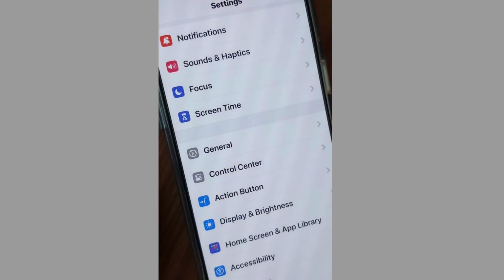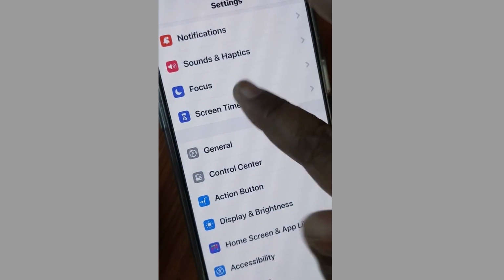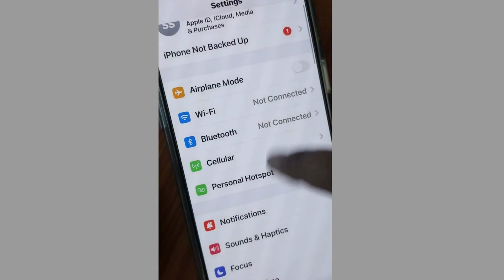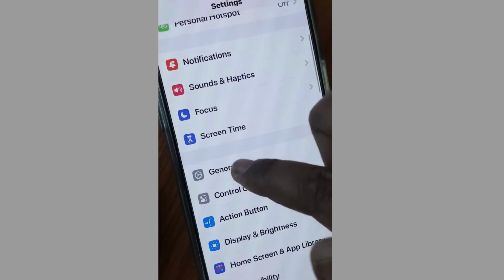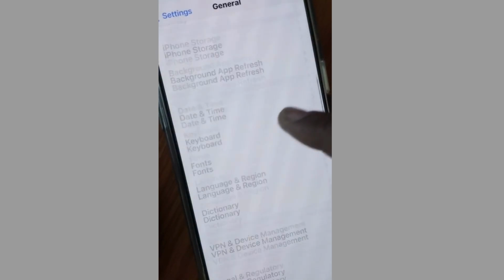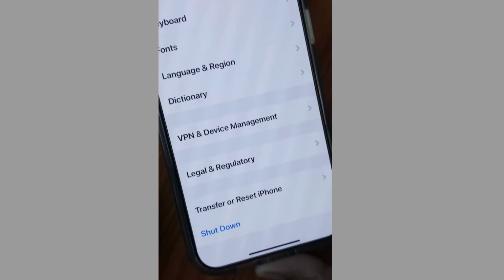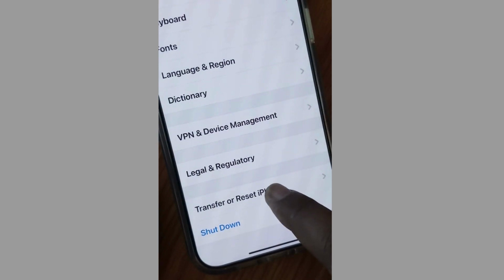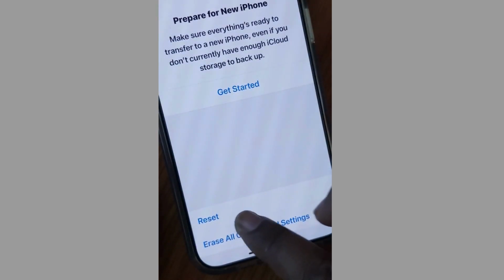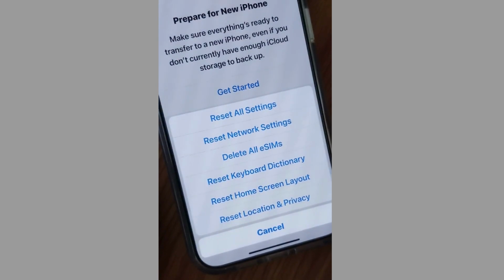The next workaround is reset network settings. Again, go to general settings, scroll down and choose transfer or reset iPhone. Tap on reset and choose reset network settings.